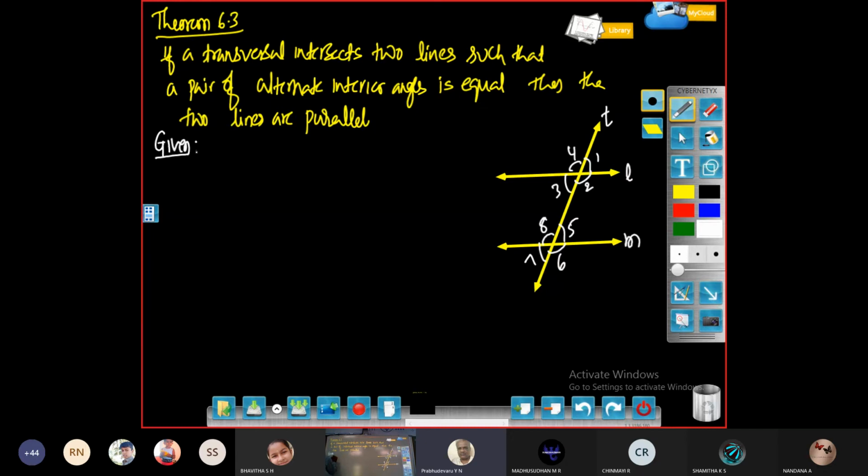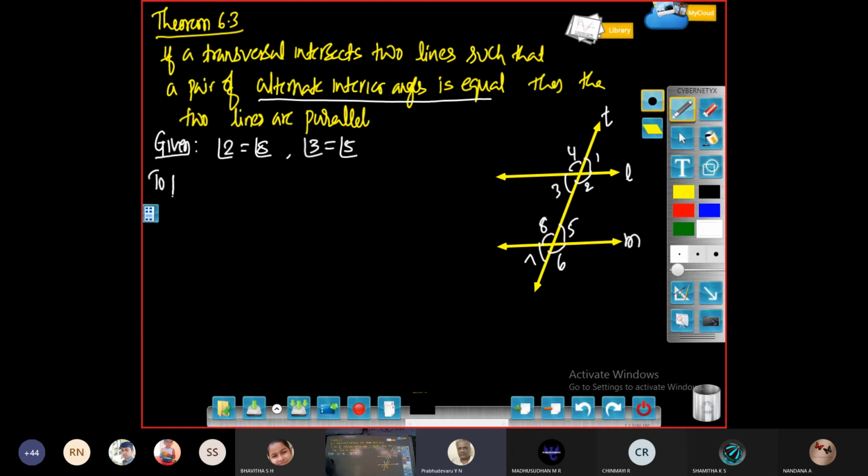A transversal intersects two lines such that a pair of alternate interior angles are equal. That means angle 2 is equal to angle 8, then angle 3 is equal to angle 5. This is given. In the statement, alternate interior angles are already equal.